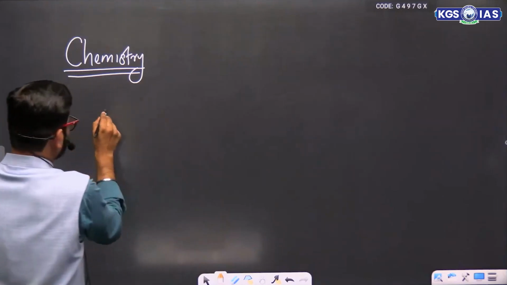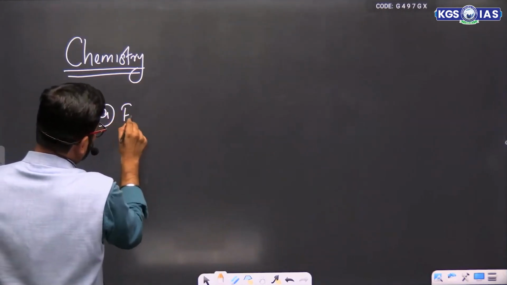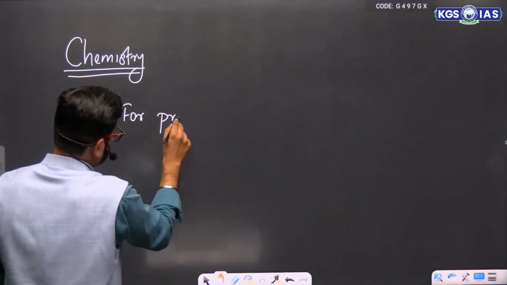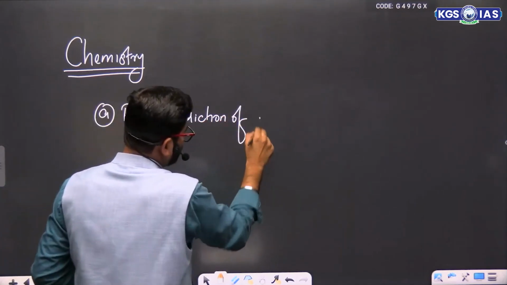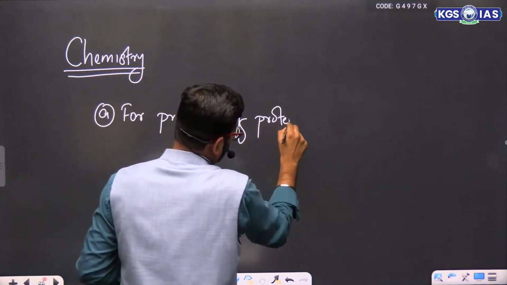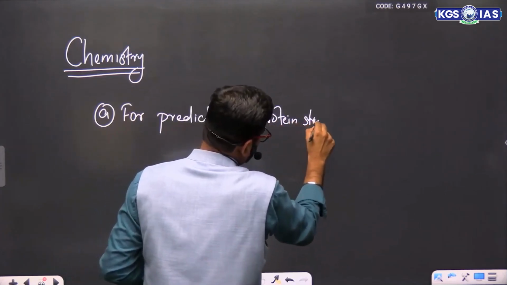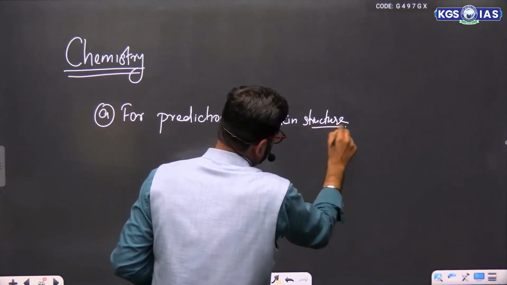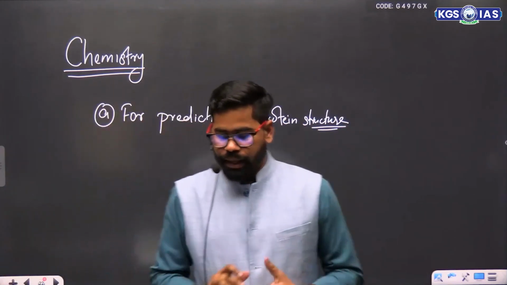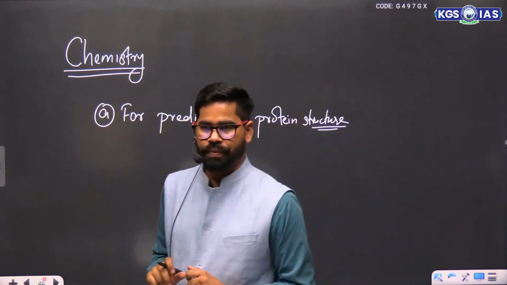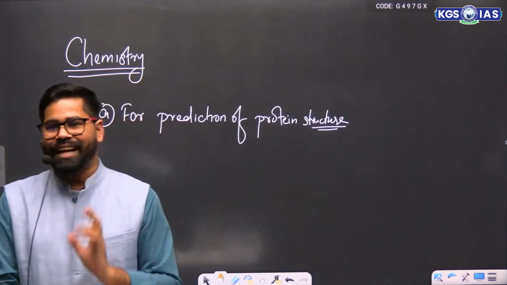First is for the prediction of protein models or protein structure. So this is also related to AI.